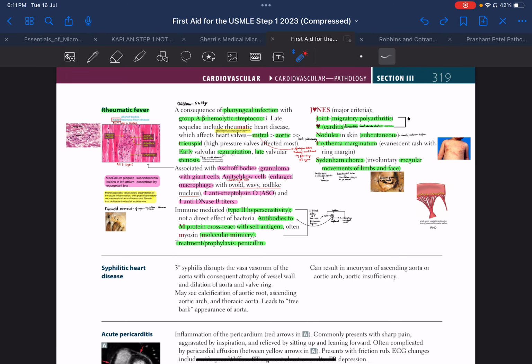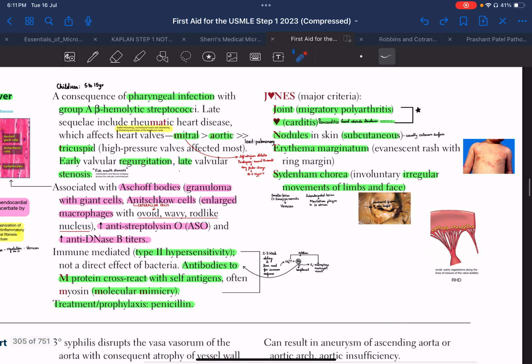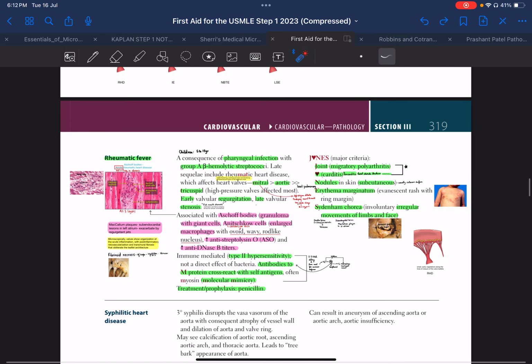Summing it up in a few clinical points, you should remember group A beta hemolytic streptococci. The age group for the primary lesion is 5 to 15 years. It involves heart valves, most commonly the mitral valve, with early regurgitation and late stenosis. The stenosis is the fish mouth stenosis. There are McCollum plaques. There are Aschoff bodies, which are seen in the acute stage. It is a type 2 hypersensitivity reaction where we can see molecular mimicry, and there are also Anichkov cells, which are caterpillar cells, and the major criteria to detect it is Jones criteria. I hope you all understood rheumatic heart fever and liked it.